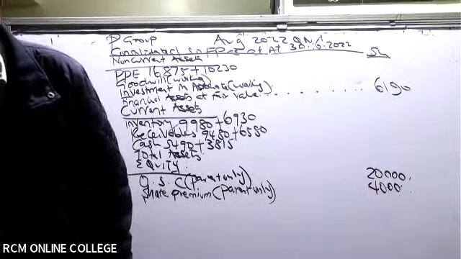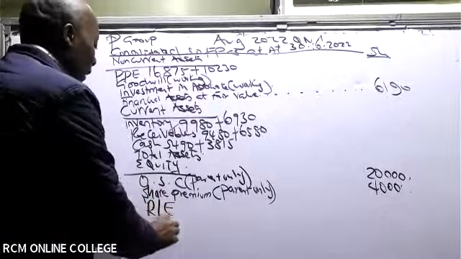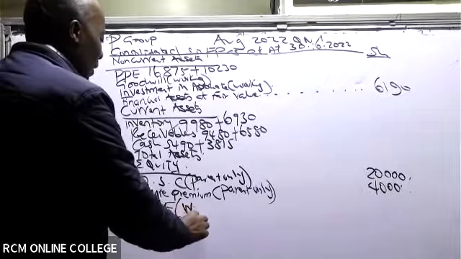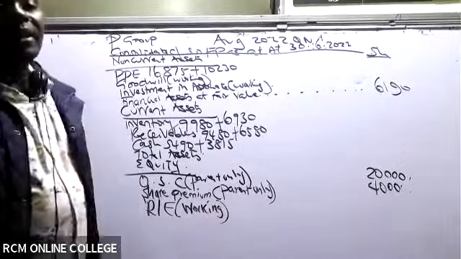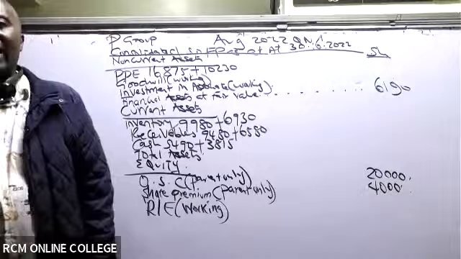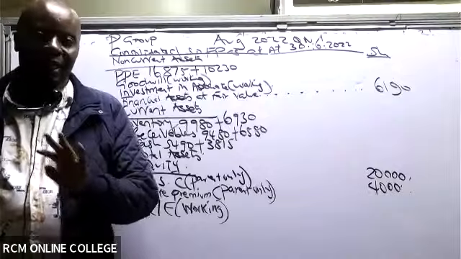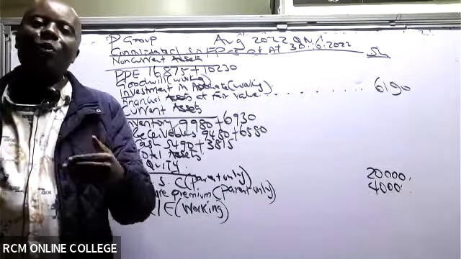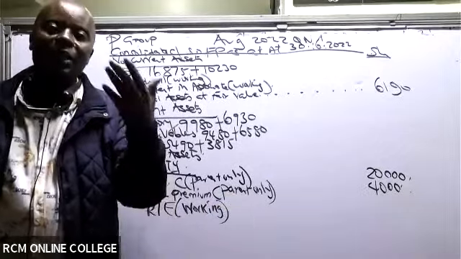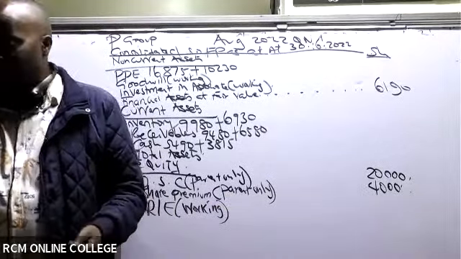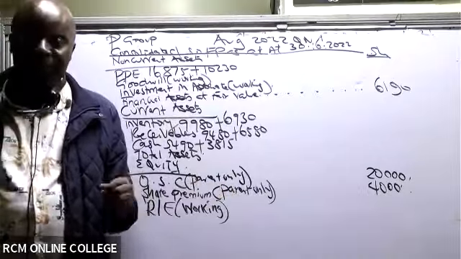From there, what do we have? We have retained earnings. Retained earnings, we need a working. Group retained earnings, you need a working, which you said we shall never do in an exam. This shall always be a balancing figure. Great.